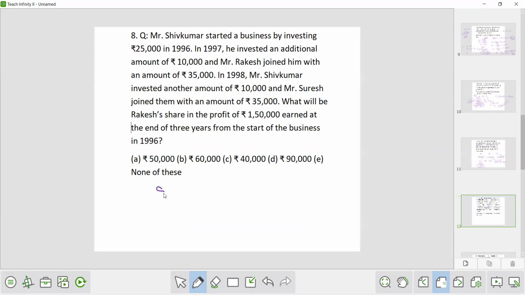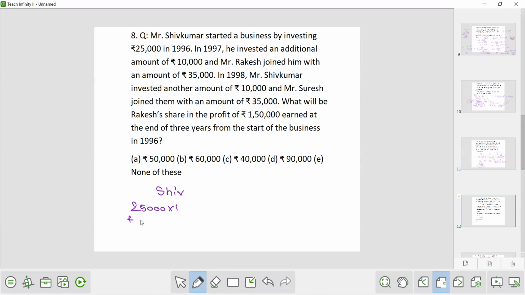Here is your Shiv Kumar. Let's say S for Shiv Kumar. In 1996, Shiv Kumar invested 25,000 rupees. In 1997, he invested an additional amount of 10,000. So in 1996, this amount was for 1 year, plus he invested additional amount of 10,000.